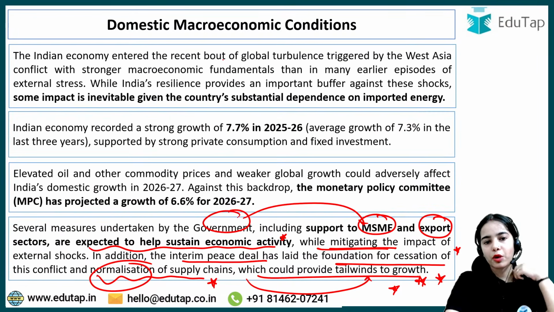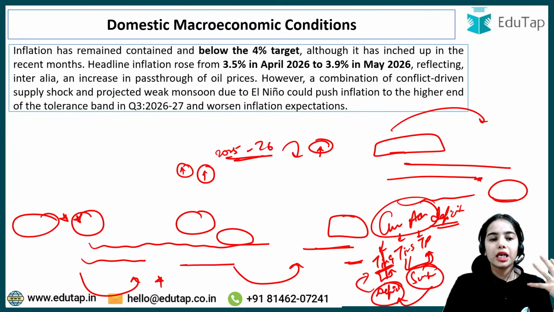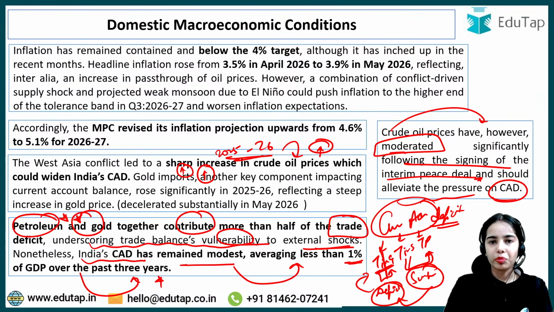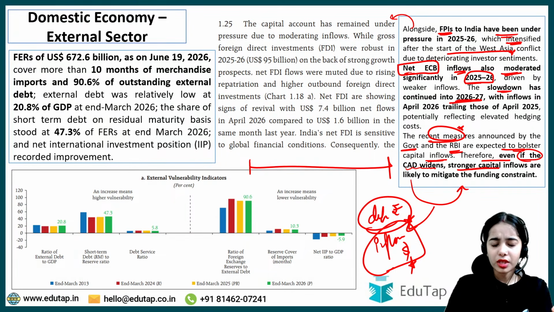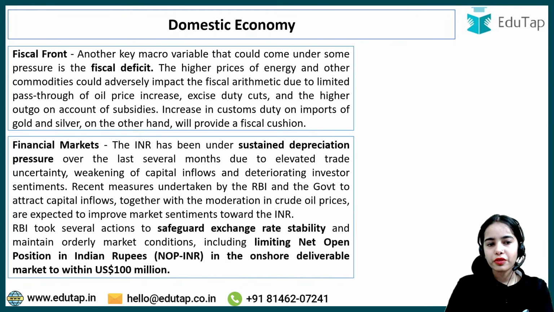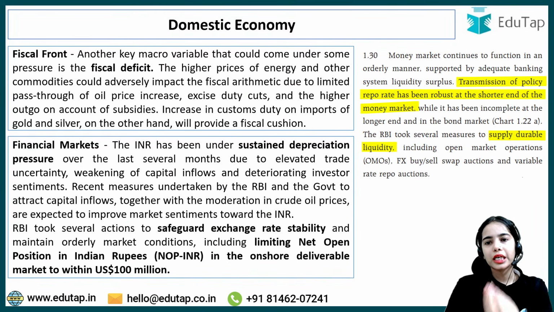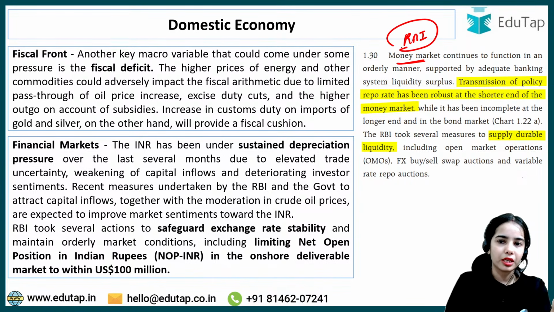We have discussed the macroeconomic conditions, the growth condition, as well as the problems, the inflation conditions, and what the situation is. Then we discussed the external sector, the foreign exchange reserves, the capital account, and the current account also. Then we discussed the fiscal front and financial markets. Now coming to the money market. Money market is the market under the Reserve Bank of India.